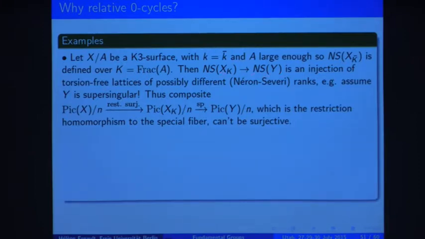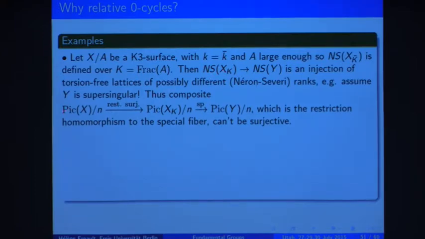And this is an injection of torsion-free lattices of possibly different Néron-Severi ranks. For example, if we assume that X is supersingular, then certainly the rank here will be 22, and it could never be 22 in characteristic 0 due to the constraint of Hodge theory.